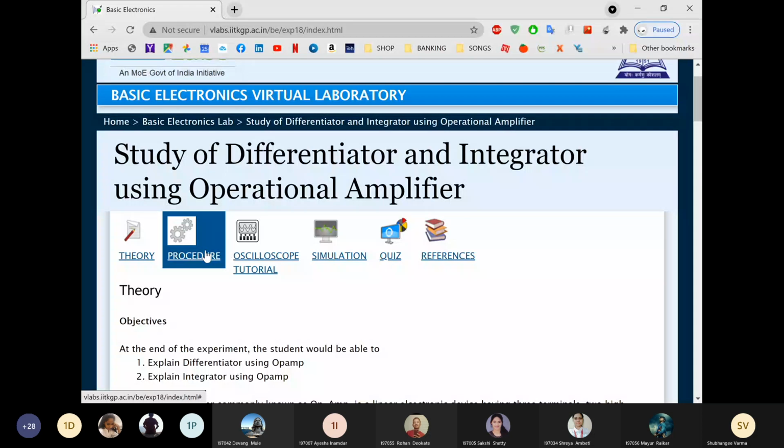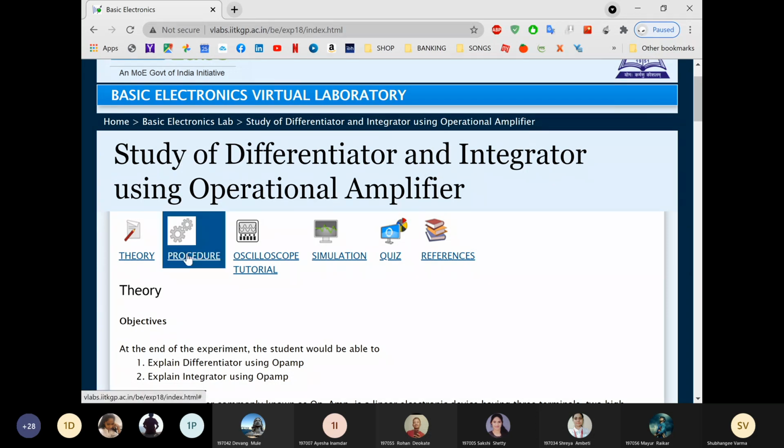Dhruv Patil has sent the inverting amplifier. Very good, Dhruv. Very good. Then Pranav also has sent the integrator. Yes, Pranav, it's correct. Very good. And if you press dual, you can see both the waveforms. Okay, Pranav, click on dual so that you can see both the waveforms. Very good, Pranav. Pranav has tried the integrator.